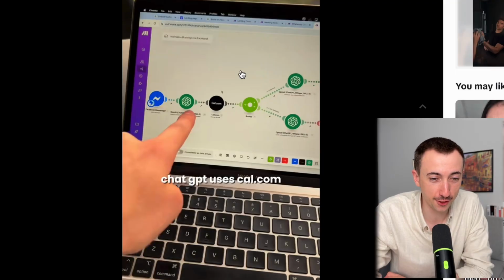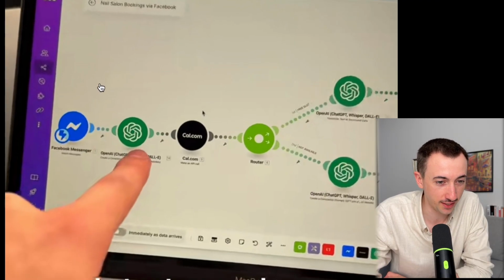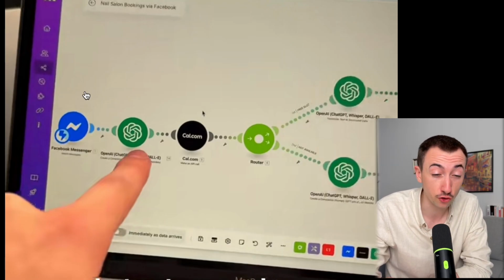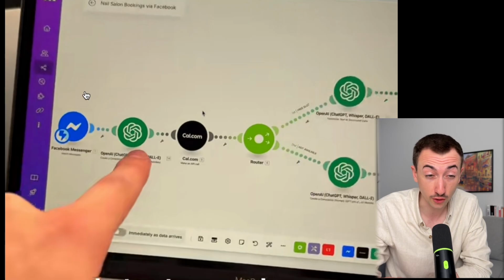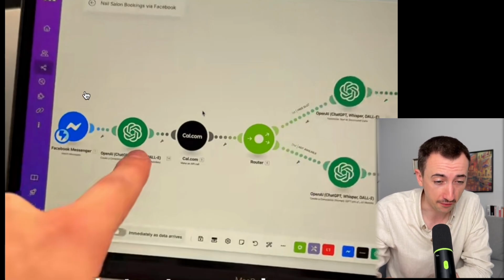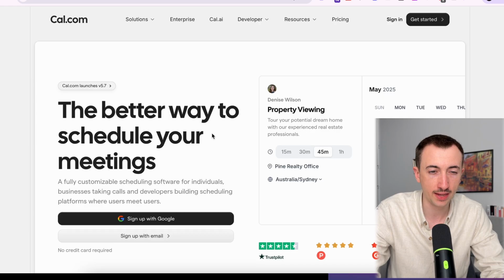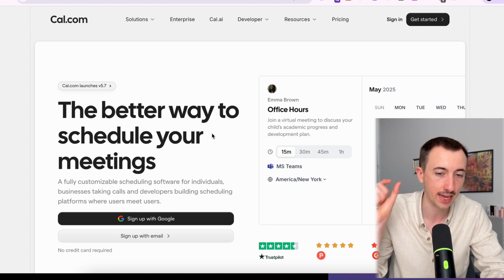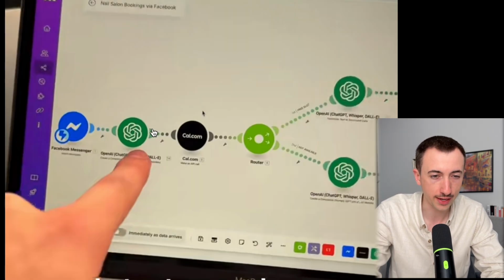Okay, so let's look at the automation a bit closer. Essentially, we are using Facebook Messenger as a trigger. So if someone messages you on Facebook Messenger to book an appointment with you as a hair salon, I don't think that's happening very much, but then it's sending that over to cal.com. Cal.com is a bit like Calendly. It's just a way for people to schedule things with you and find an available slot in your calendar. And this whole workflow is really to make the connection between your DM and cal.com.